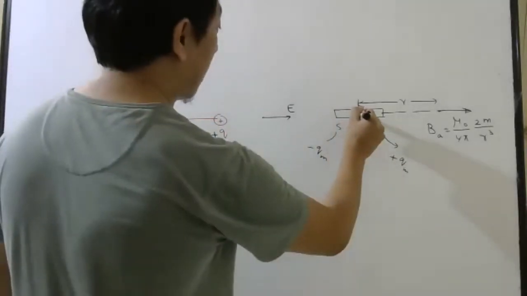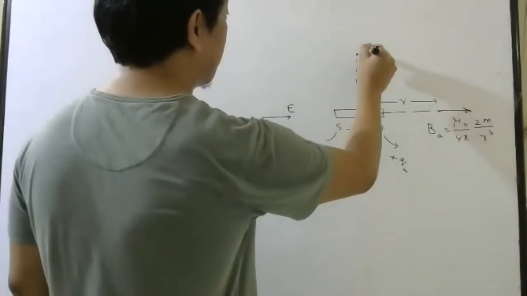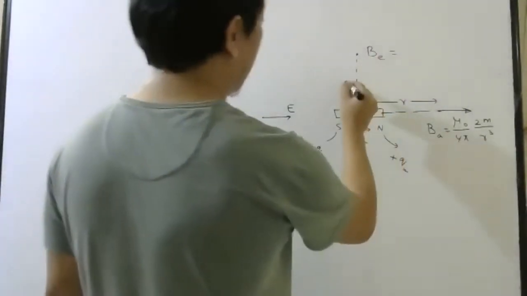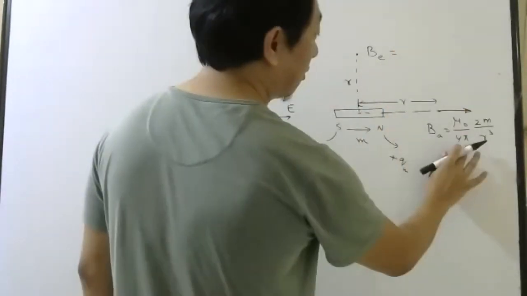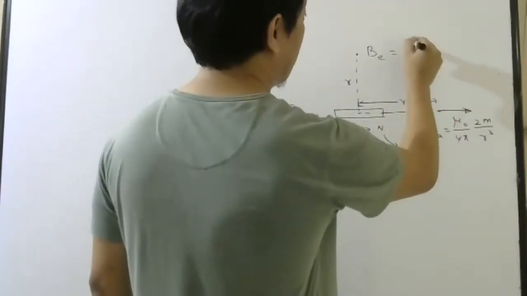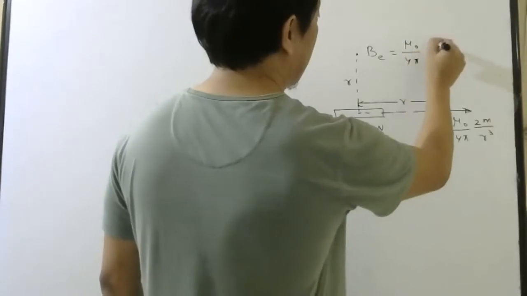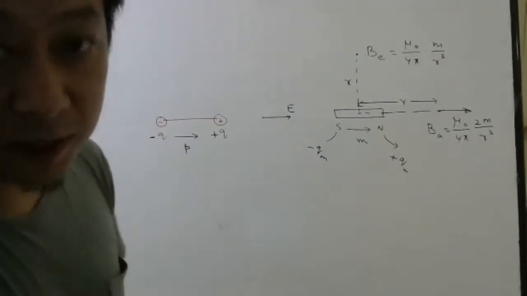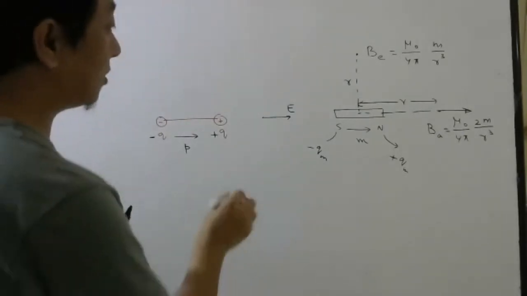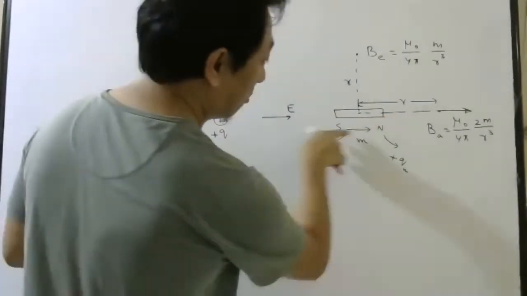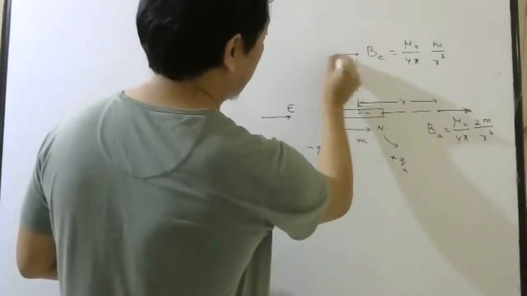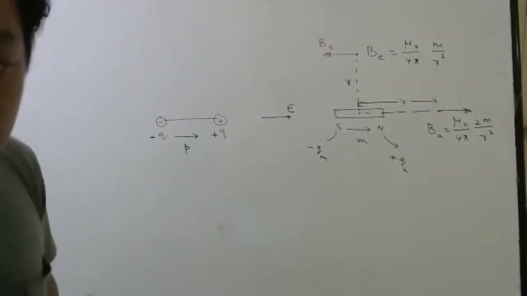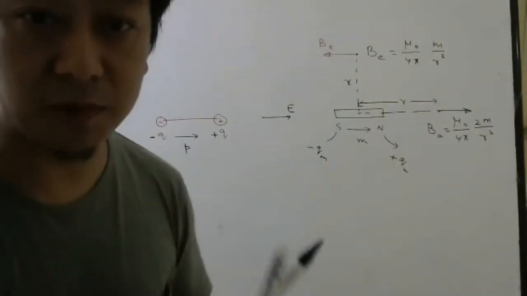Similarly, if I want it at the equatorial point, the magnetic field formula at a distance r is half of this, mu naught by 4 pi m by r cube. And the direction, if you remember, at the equatorial point is opposite to the magnetic moment. So the magnetic moment is this side, so the magnetic field will be this side. You have to remember this, students, otherwise problem solving will be difficult.